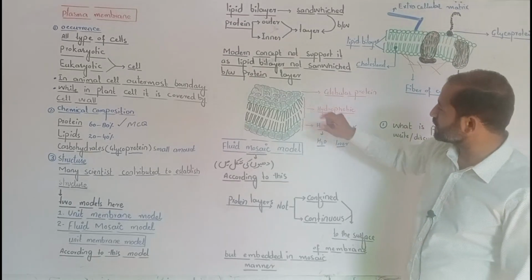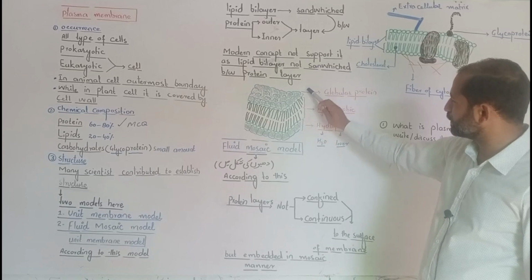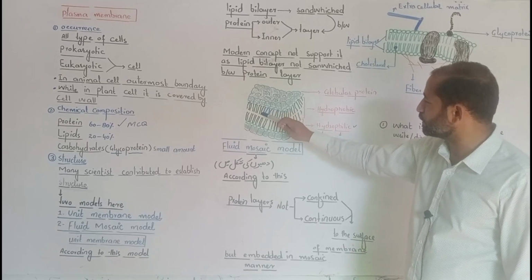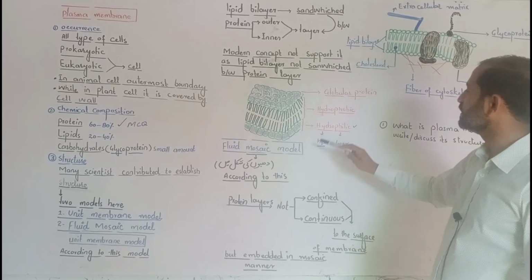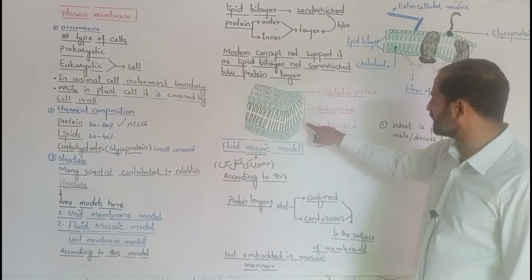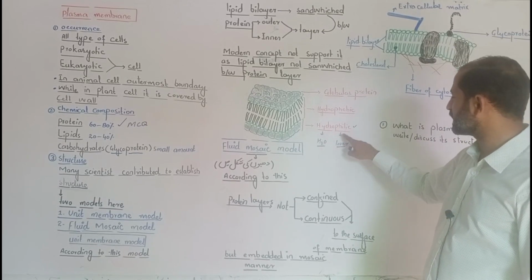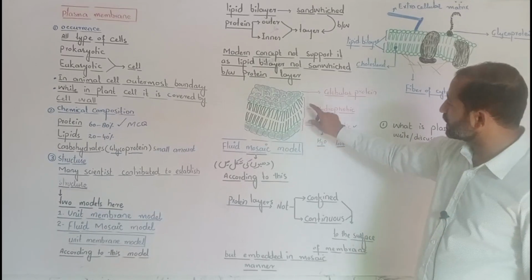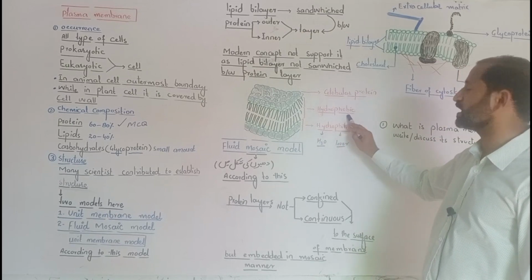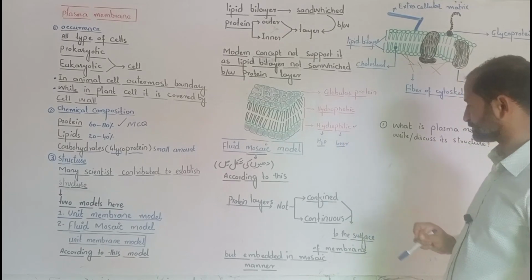So this is the structure of unit membrane model. Outer layer is protein layer, inner layer is also protein layer. Between outer and inner layer, this black layer is a lipid bilayer. This one is first layer and that one is second layer. So the outer parts that touch the protein layer are hydrophilic. Hydro means water and philic means lover. They are water lovers, whereas the inside of these layers is hydrophobic. Hydro means water and phobic means fear, so they fear water, or they are water repellent.